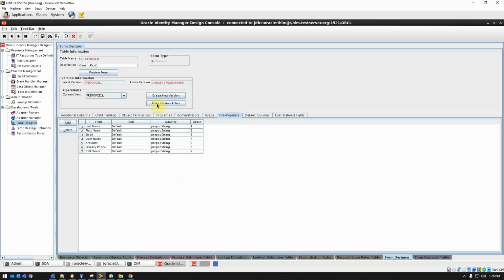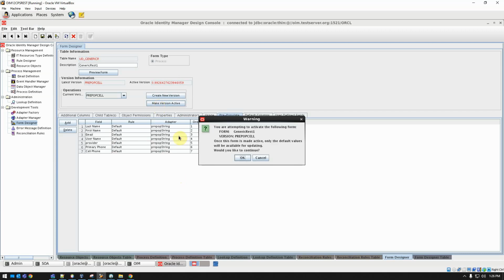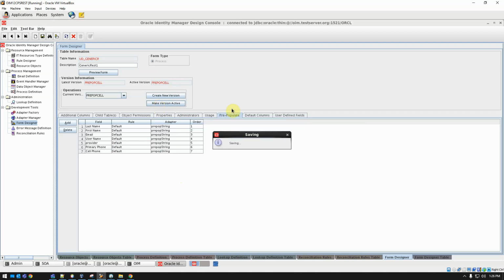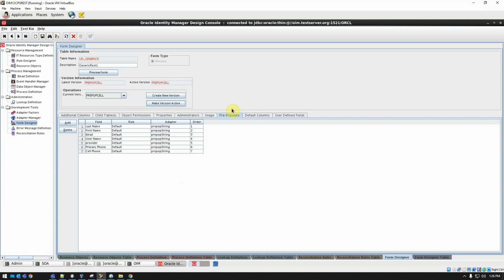So let's make this version active. Alrighty, so there's the pre-pops. We got our two new versions. So I guess the next step now would be to update all the process form versions and then configure the connector.